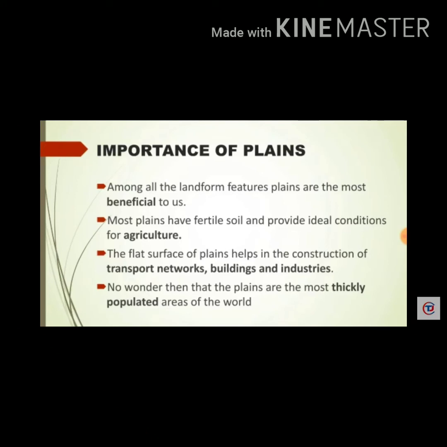They have rich fertile soil, so agriculture is very good. Due to the flat surface in such areas, buildings are constructed very easily. Communication is also very easy as the people live nearby. Construction of roads, railways and airports is also very easy. That is why the cities in such areas are densely populated, or we can say most big cities are located in the plain areas.